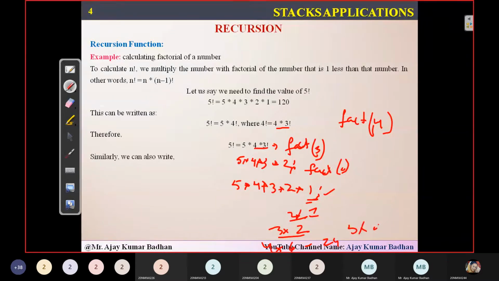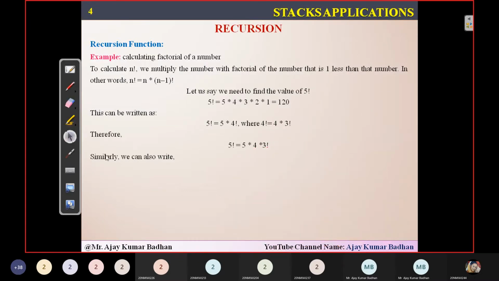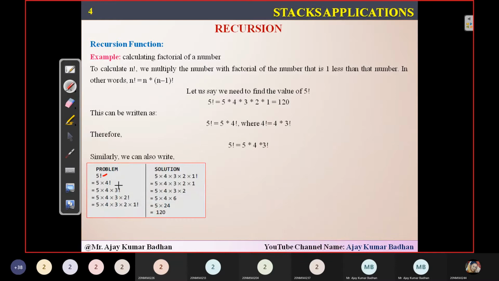See here. So you gave the problem as 5 factorial. So the function is calling itself now. When it calls 5 factorial, the output will be 5 into 4 factorial. Now the function is going to call 4 factorial, which will be 5 into 4 into 3. Now this 5 and 4, we will push into the stack. Then 3 factorial is nothing but 3 into 2 factorial. Now this 5, 4 and 3 will be pushed into the stack. And then again 2 factorial is nothing but 2 into 1 factorial. So this 5, 4, 3 and 2 will be pushed into the stack.